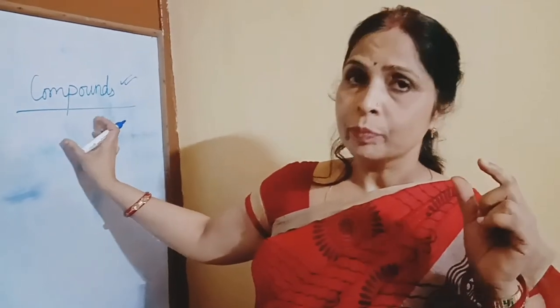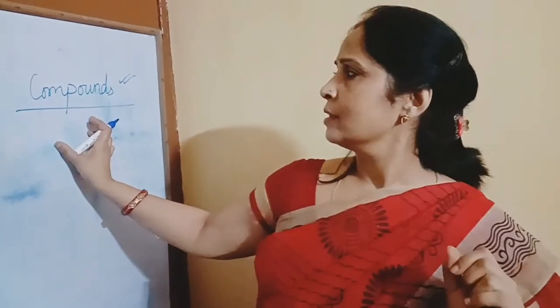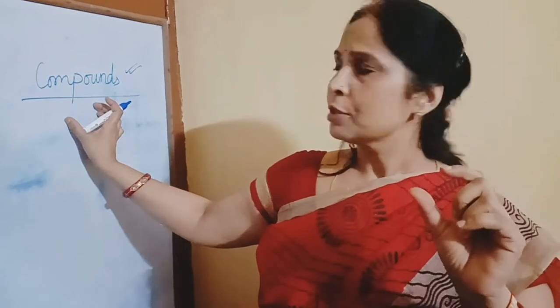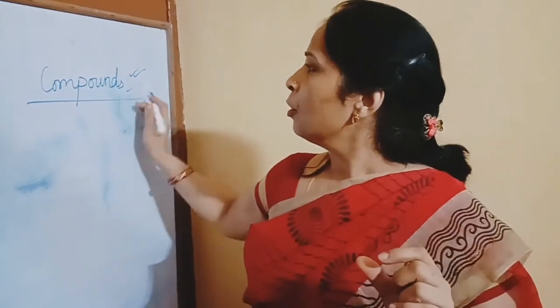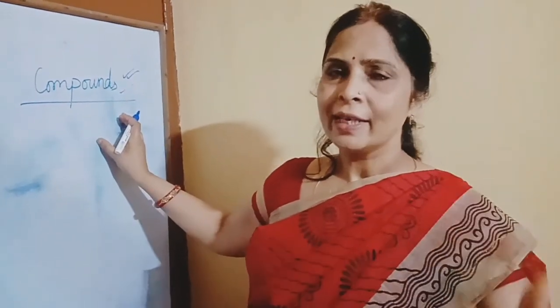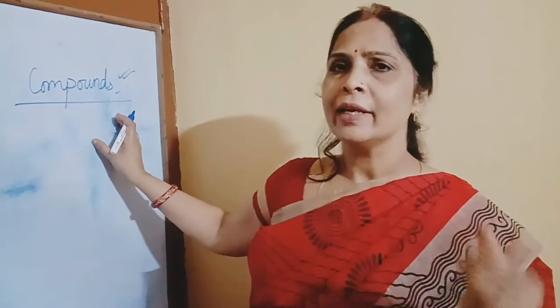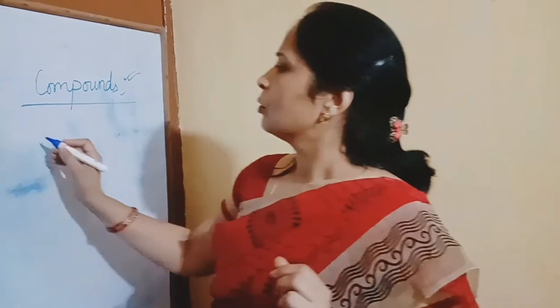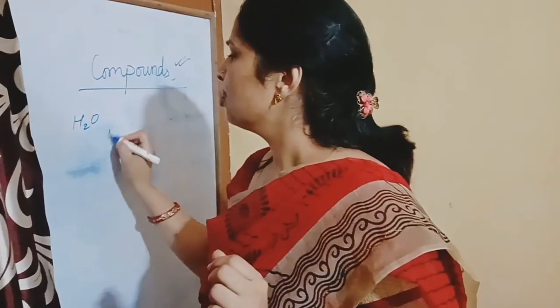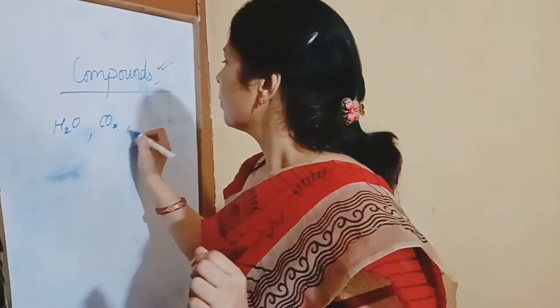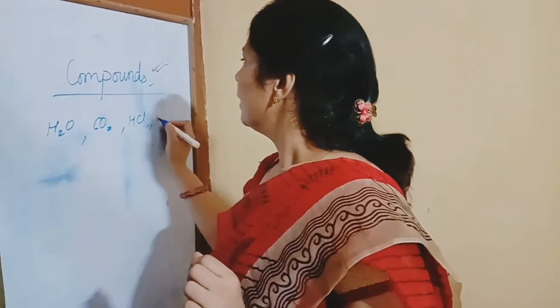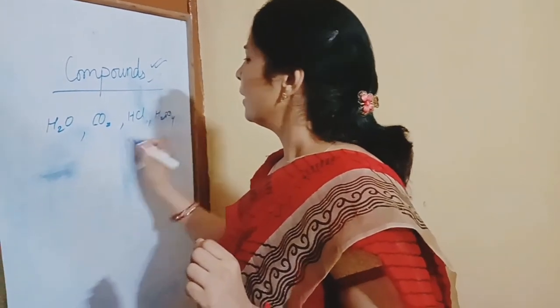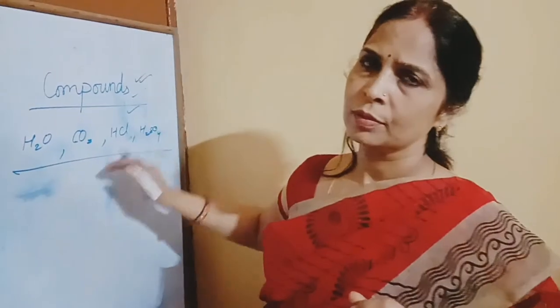Compounds are those pure substances which are made up of 2 or more elements combined chemically in fixed proportion by mass. Examples: H2O, CO2, HCl, H2SO4. These are examples of compounds.